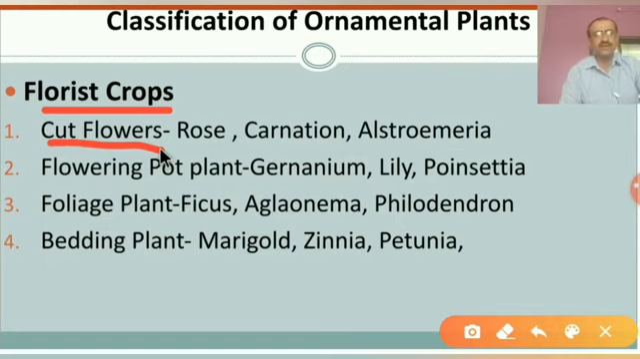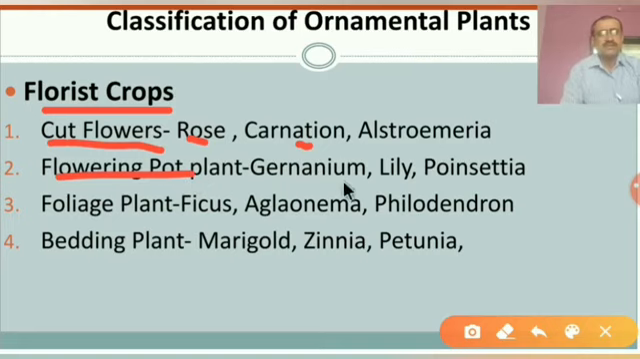Examples of cut flowers are rose, carnation and alstroemeria. These are different types of flowers, and they are used as cut flowers. The second one is the flowering pot plant. These are flowering plants, but they are potted plants. They can be grown in a pot or beds. They are known as flowering pot plants.